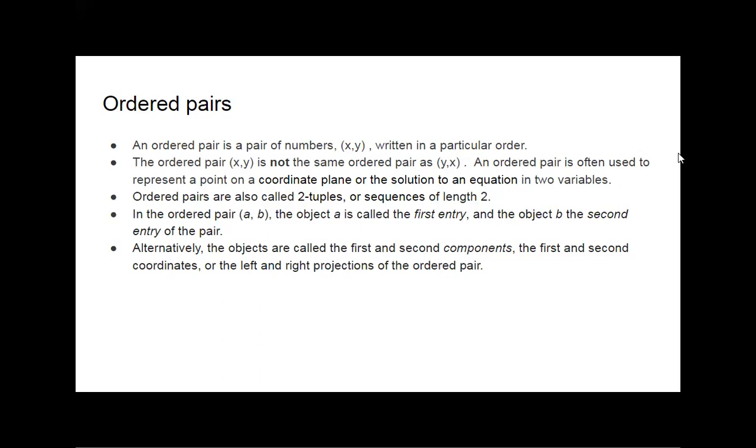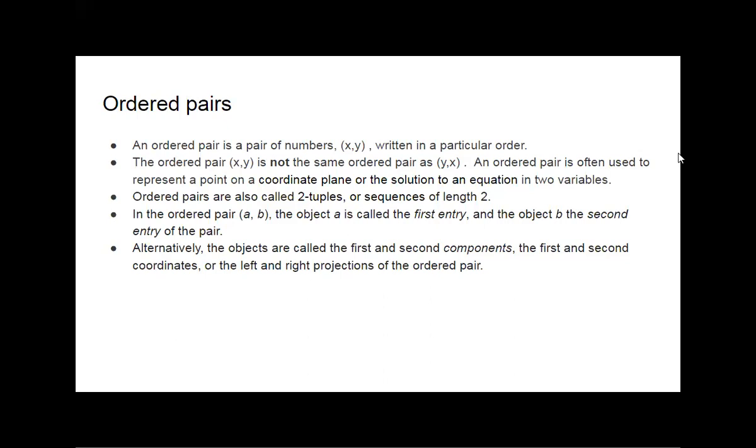It is not so in the case of ordered pairs. What are ordered pairs? Suppose we are taking a pair of numbers x and y, written in a particular order. In ordered pairs, we cannot change the order of numbers in a pair.